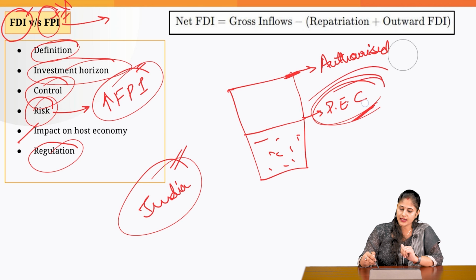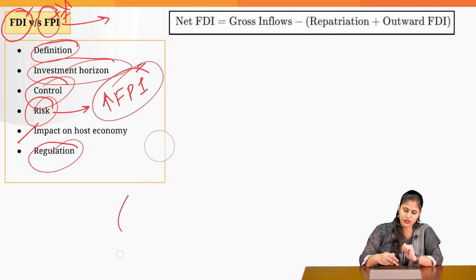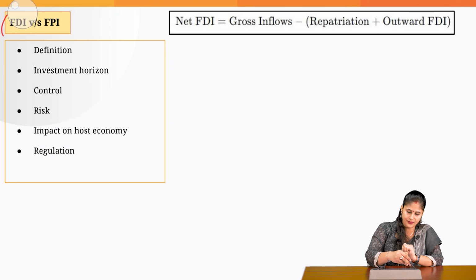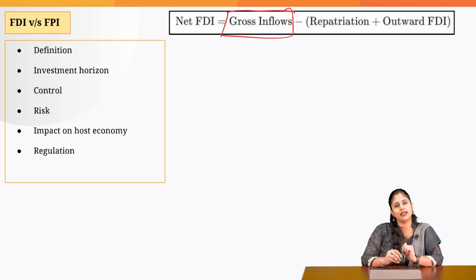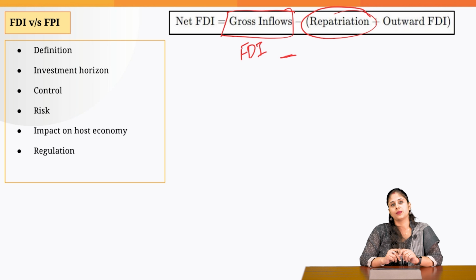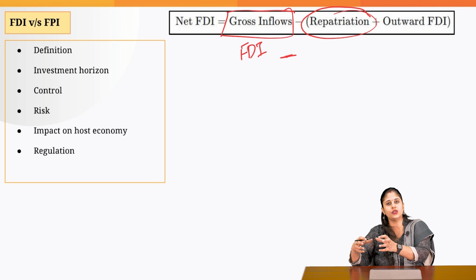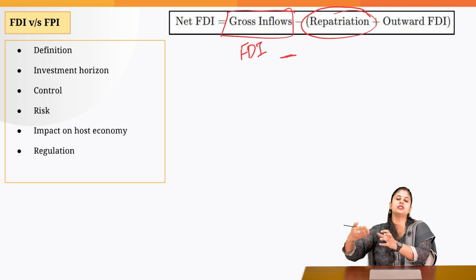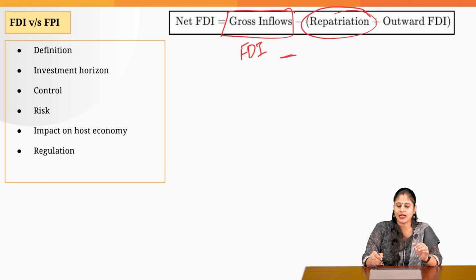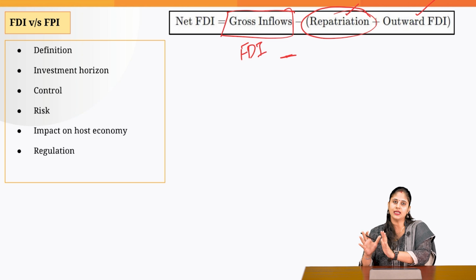Now, in this particular article, we looked into the concept of net FDI. So what is net FDI? First, you need to calculate the gross FDI, the total FDI which is coming into the country, minus the repatriation of profit. Let's suppose a foreign investor invested into India. From that investment, he was able to make profits. If that foreign investor is now taking back the profit, that is repatriation of profit. And minus the outward FDI done by the Indian companies.